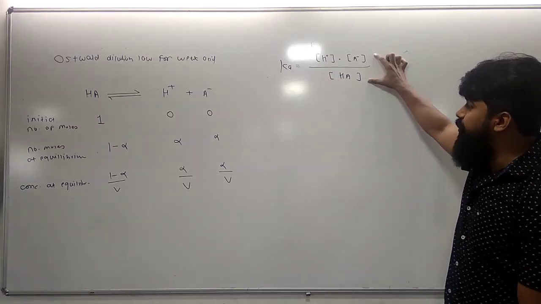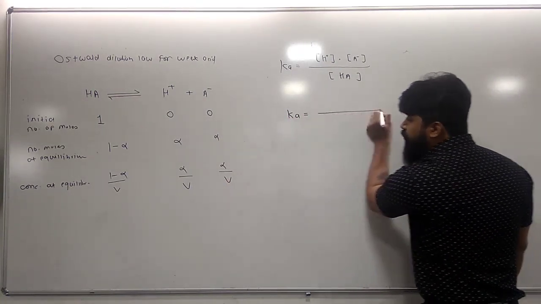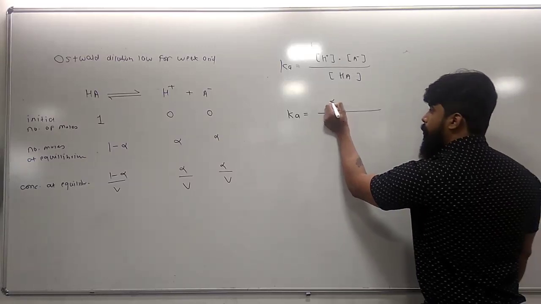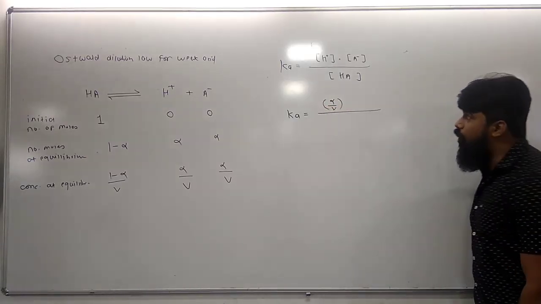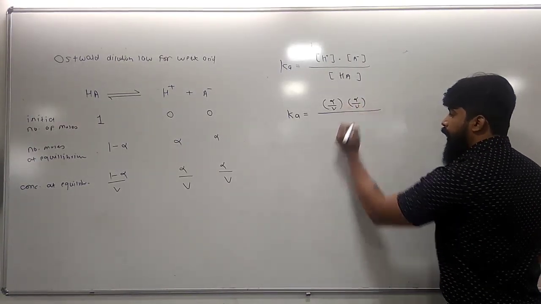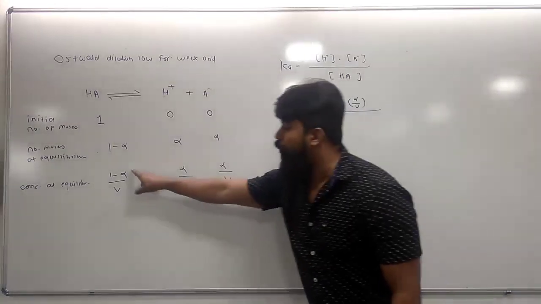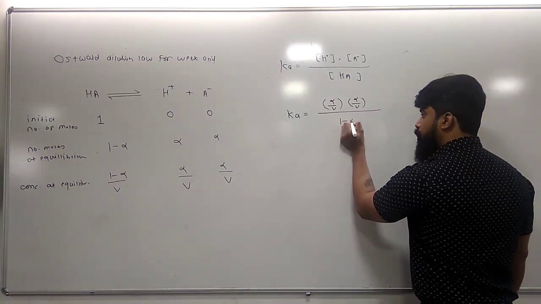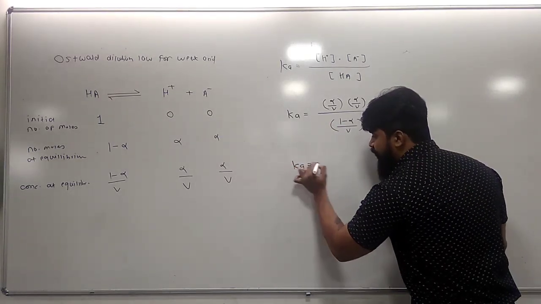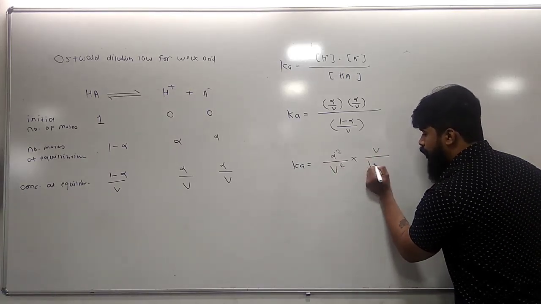Now we fill in all the concentration terms. The concentration of H+ at equilibrium is alpha upon V. Similarly, the concentration of A- at equilibrium is alpha upon V. And the concentration of undissociated reactant HA at equilibrium is 1 minus alpha upon V. Solving this, it becomes alpha square upon V square times V upon 1 minus alpha.